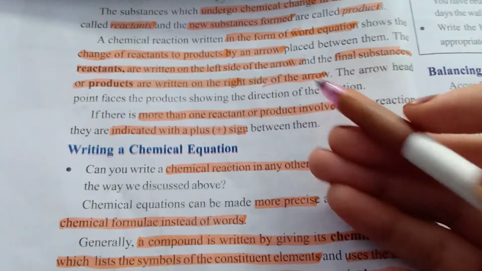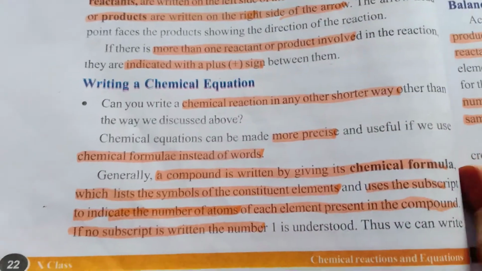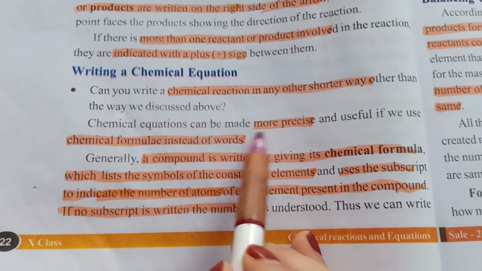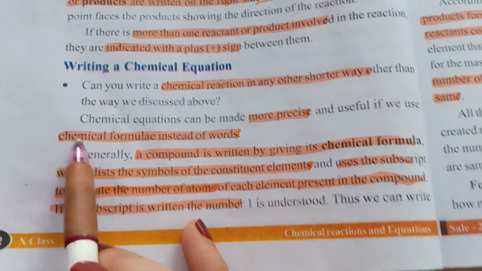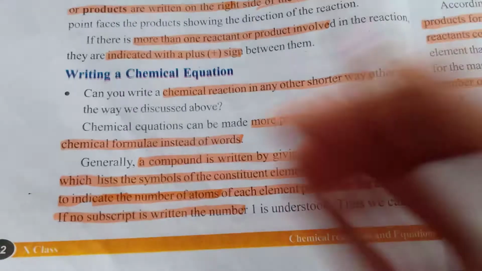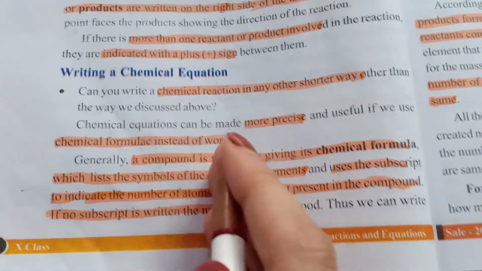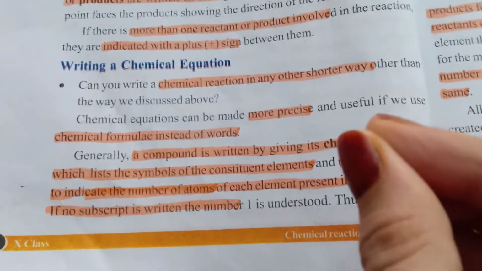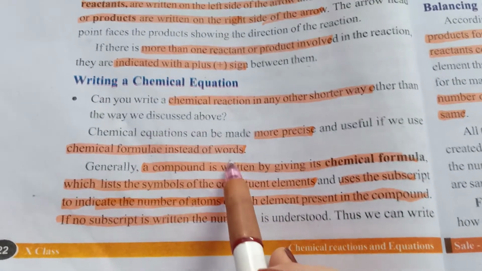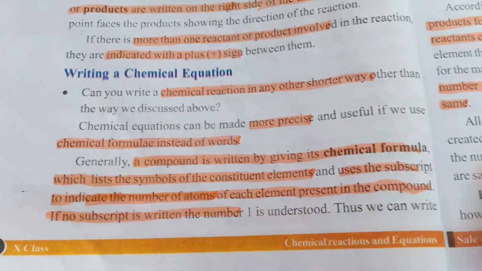We have learned how to write a chemical equation, right? So how to write it in a good, right manner. Okay? A chemical equation can be made more precise and useful if you use chemical formulas instead of words. So instead of words, we can use chemical formulas. It will be more precise and time saving, right? Instead of writing words, we write in the form of formulas.